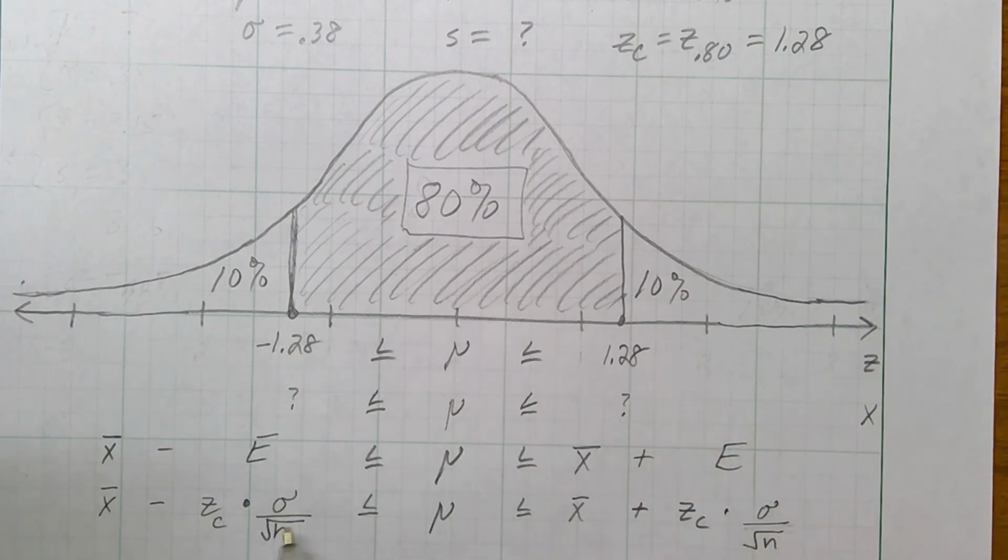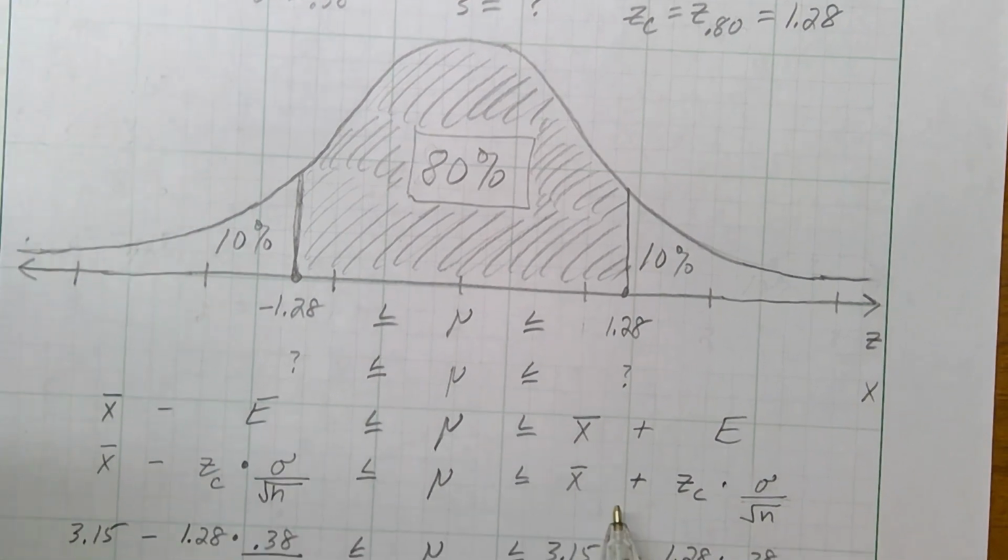We're going to use the positive number, times your population standard deviation, if you know it. We do. Now we have to adjust the standard deviation for our small sample size, so dividing by the square root of n is just an adjustment. We divide by the square root of how many birds we were able to catch. And then we do the same thing over here, but with plus.